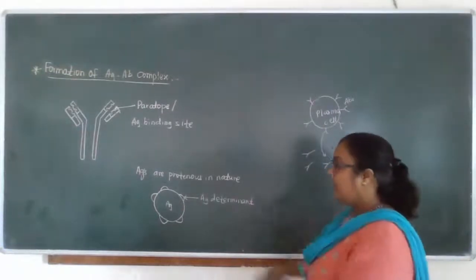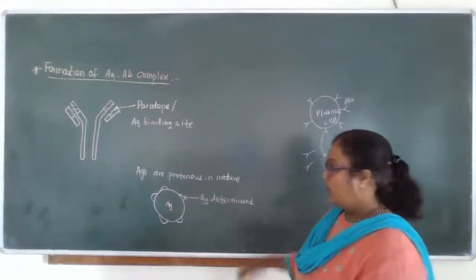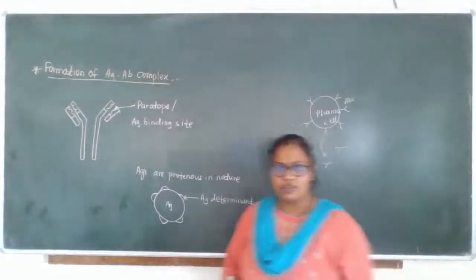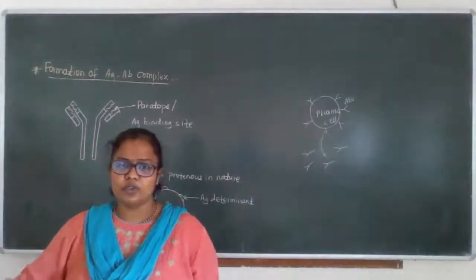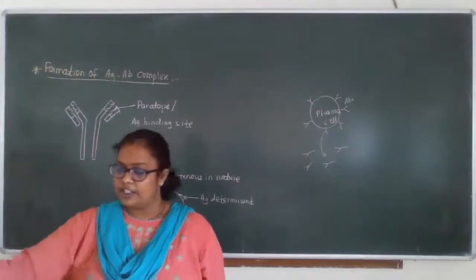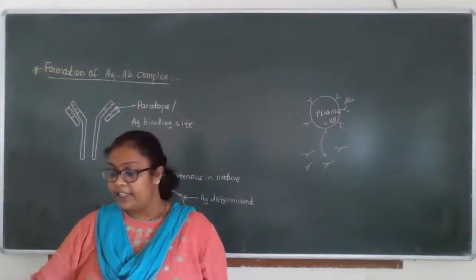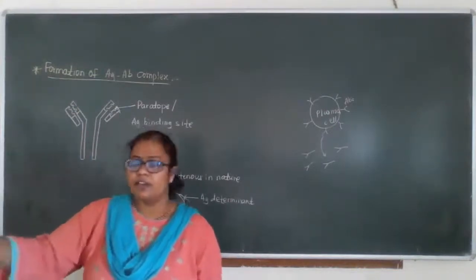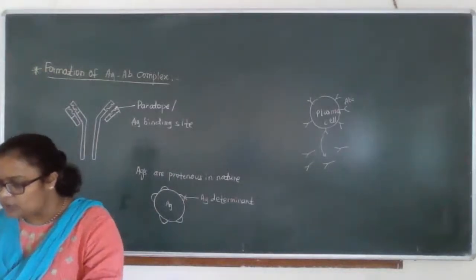So what happens when any antigen enters our body? Basically, we try to defeat this antigen by 3 means. By forming agglutination. Agglutination means clumping. That means the antigen and antibody get fixed with each other like a lock and key. It is called the agglutination method, by which we try to defend.